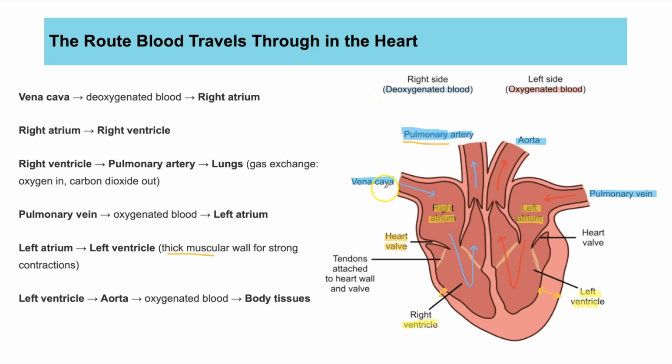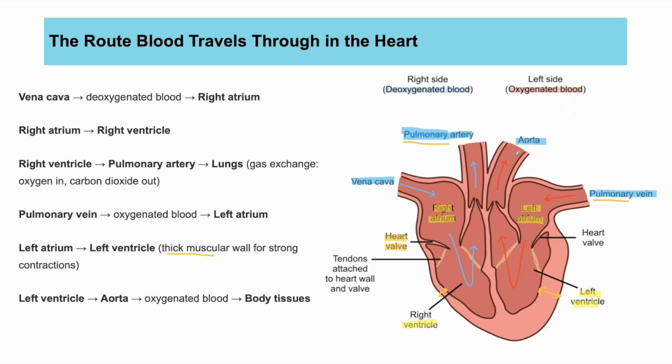The blue arrows mean that this is deoxygenated blood. That's because it's blood that has been delivered from the body where the cells have used up all the oxygen in respiration, and it now needs to go back to the heart to be pumped to the lungs to become oxygenated again. And because the pulmonary vein is delivering blood into the heart from the lungs, got that word pulmonary, that means the blood has just come from the lungs, so it's going to be oxygen rich, or in other words, oxygenated blood. And that's what the red arrows are representing.